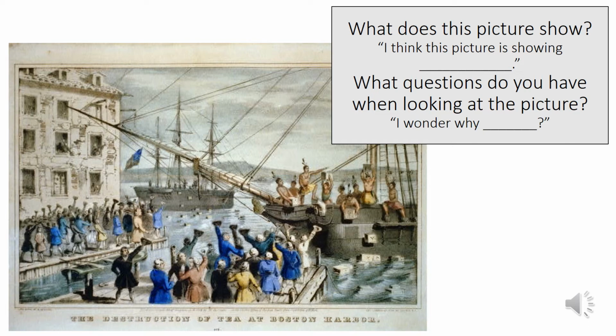That's what they called Native Americans back then. They got onto these British ships and dumped packages of tea into the harbor because they didn't want to have to pay a tax on them. And it was also considered to be sort of an act of aggression towards the British.